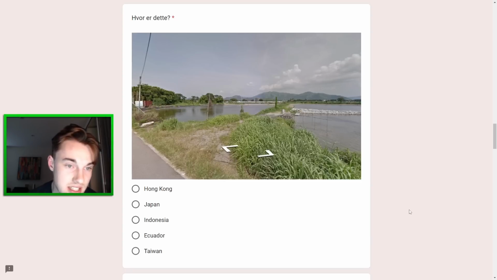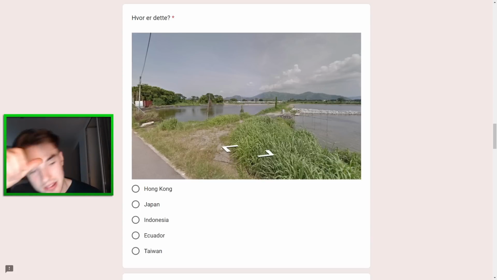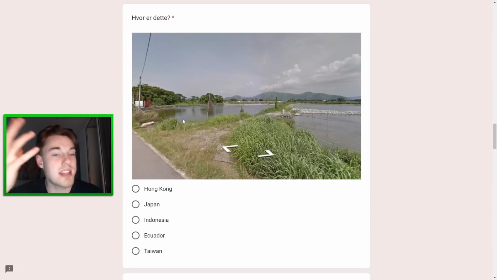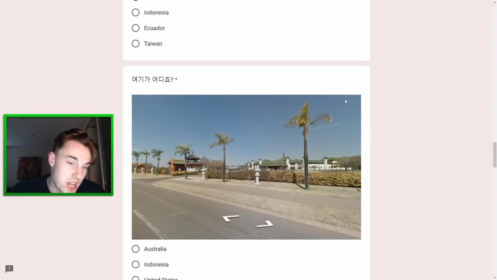I could see this being deep south in Japan. The pole is very strange. Like, we really don't get a good view. It doesn't feel Japanese. But then again, does it feel particularly Taiwanese? Probably not. Maybe a little bit more. I think ultimately it doesn't really fit any country that's listed here. I feel like Indonesia would probably be the safe choice if we weren't playing a bait map. But I would just go for Japan here. I think Wolf Trekker could pull out a weird Japan like this, and it's probably just some trekker, especially because we're so close to the side of the road here. So I think it fits.